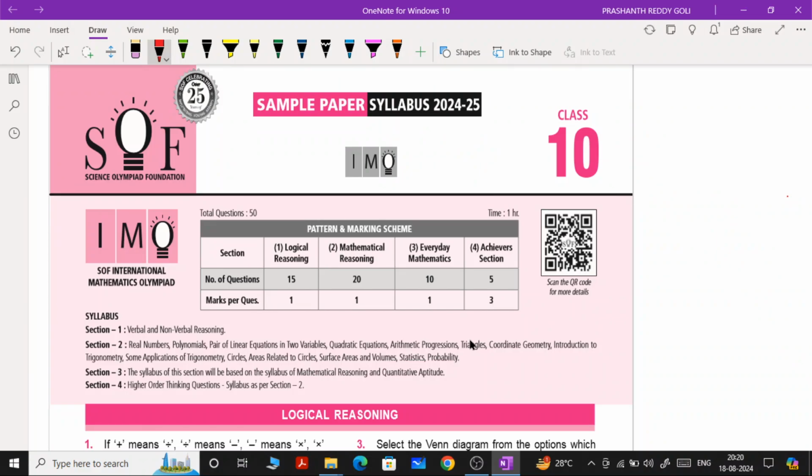Usually in every competitive examination, more specifically the IMO examination, knowing the answer is not important. Understanding the concepts is very important, so that in a short span of time you can get the answer for every question. We have only 1 hour, which is 60 minutes, and you have to attempt 50 mathematical questions. You just imagine how it will be. Without knowing the concepts and without proper guidance, you cannot achieve this. That is the reason, if you watch this video completely, you will get information related to the different tips and tricks regarding this examination.